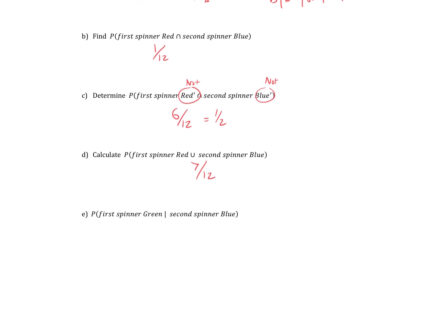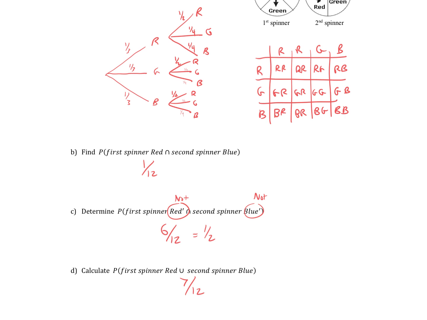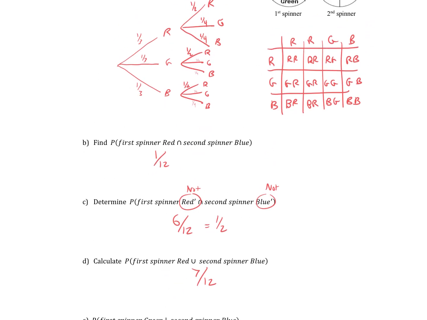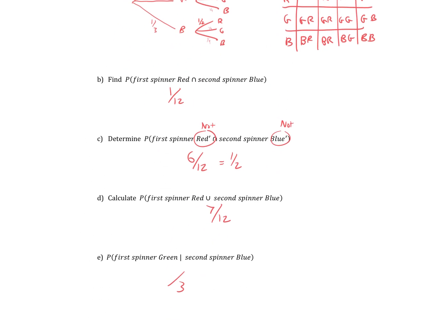And first spinner green, given that the second spinner is blue. So given that the second spinner is blue, we're only talking about those. Out of those, that's now my sample space. So out of those 3 possibilities, what's the probability that the first spinner is green? It's 1 of them. Yeah.